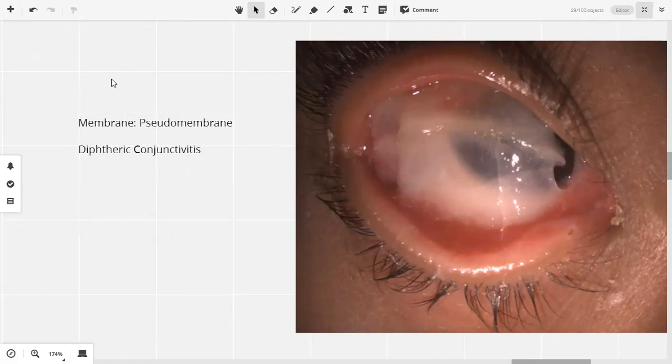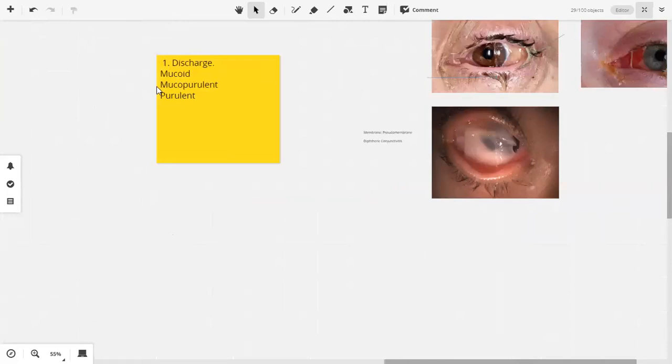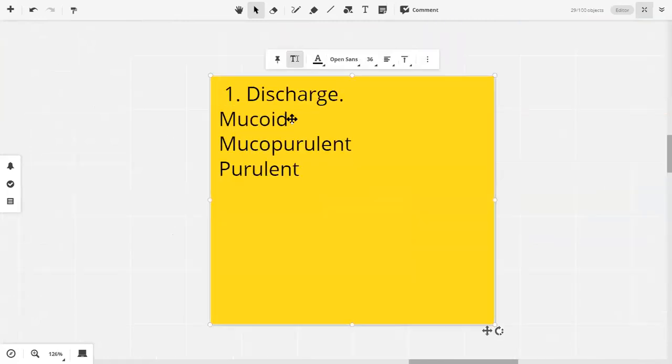So अभी तक हमें जो चीजें समझ आई हैं in terms of discharge. We know that mucoid discharge will be with इन दो में हो सकता है. वायरल में हो सकता है. सेकेंडली किस में हो सकता है? Allergic. We know that mucopurulent and purulent will be in bacterial.